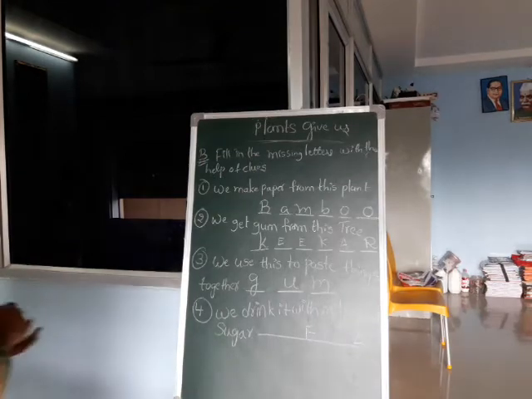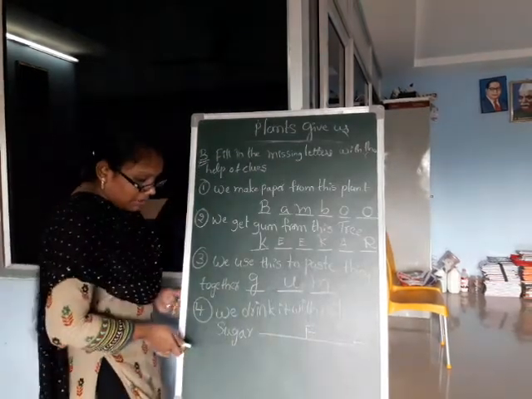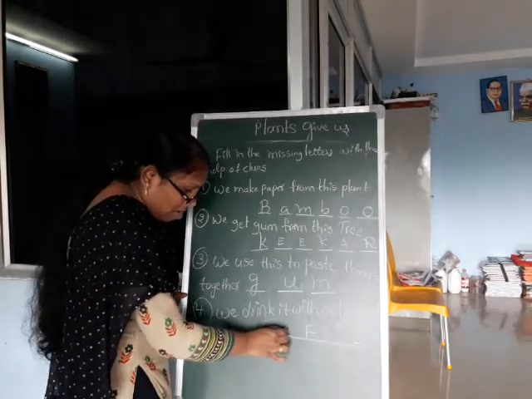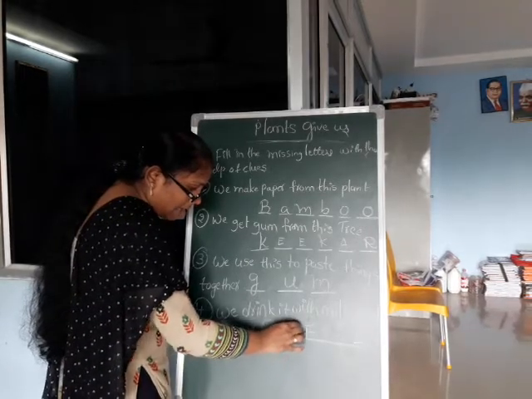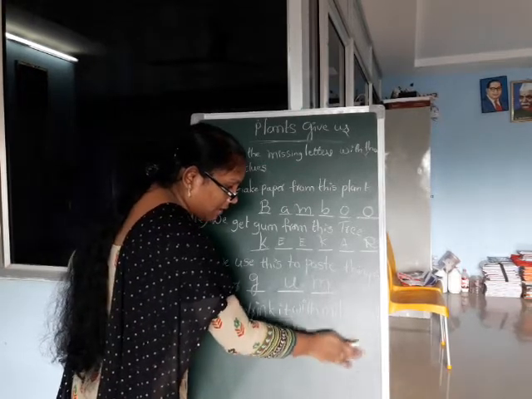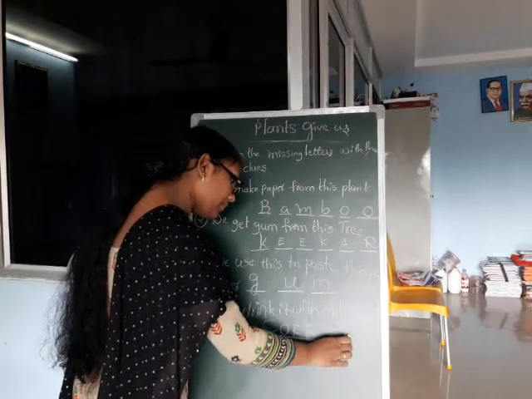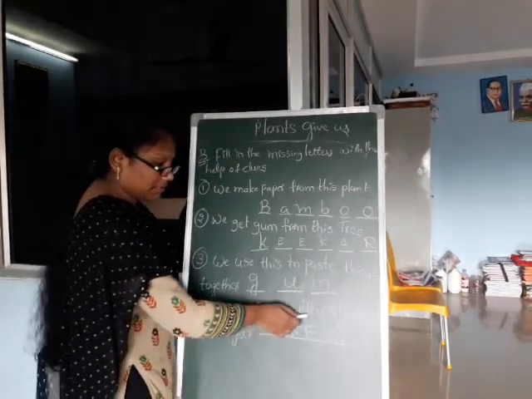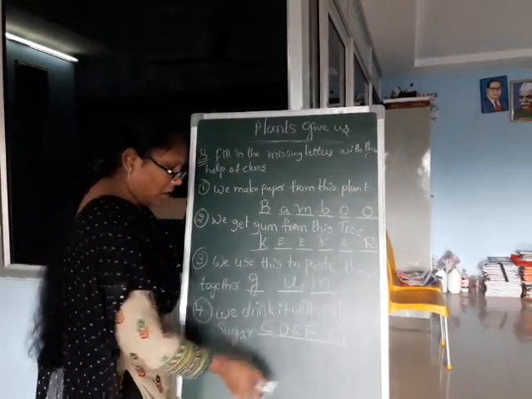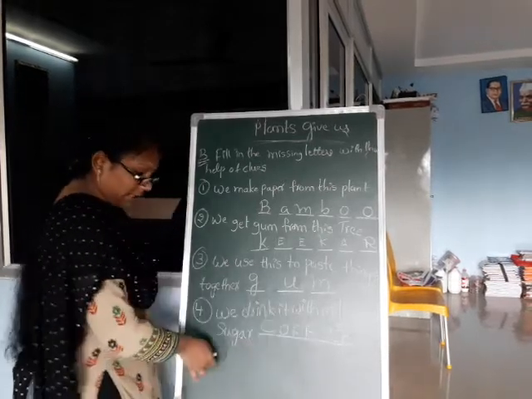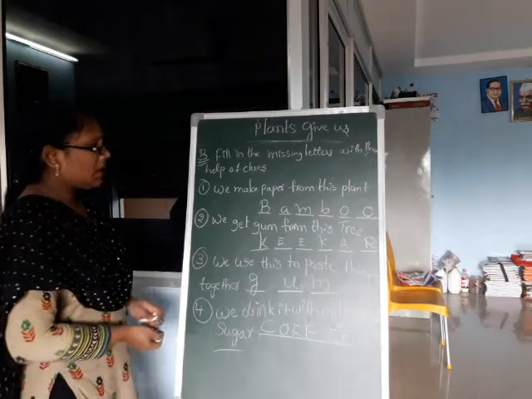Which one do we drink with milk and sugar? Coffee. C-O-F-F-E-E. Coffee. Yes, we drink coffee with milk and sugar. Do you understand, children?